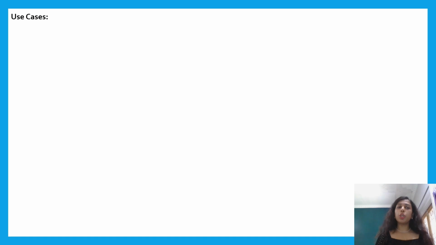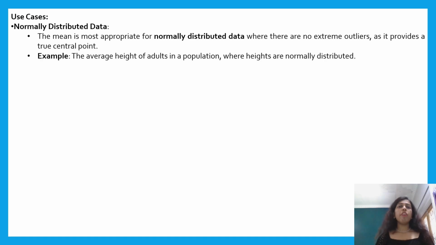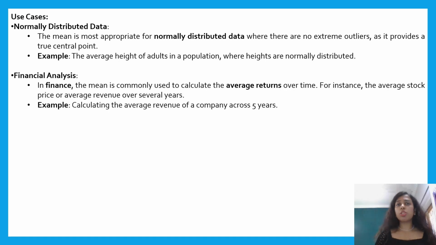Now let us discuss the use case for mean. When your data is symmetrical and there are not any extreme values, the mean is the best measure. For instance, calculating the average height of adults in a population typically follows a normal distribution. The mean is widely used in finance, especially for calculating the average returns over time. For instance, when you want to compute the average stock price or the average revenue of a company across several years, the mean works well.